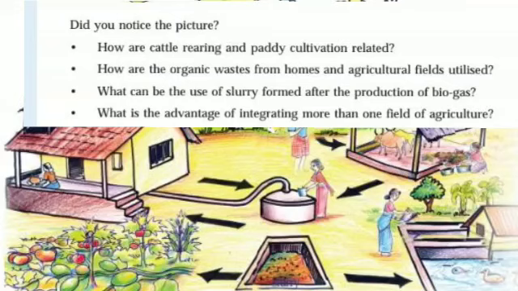We are cultivating vegetables, we are cultivating paddy, we are rearing the cattle. From the organic waste, from the vegetable waste and all, we are producing biogas. And there is a fish farm going on in that picture. So what is the advantage? There will be less cost. You can save a lot of money and space. This is the advantage of integrated farming.